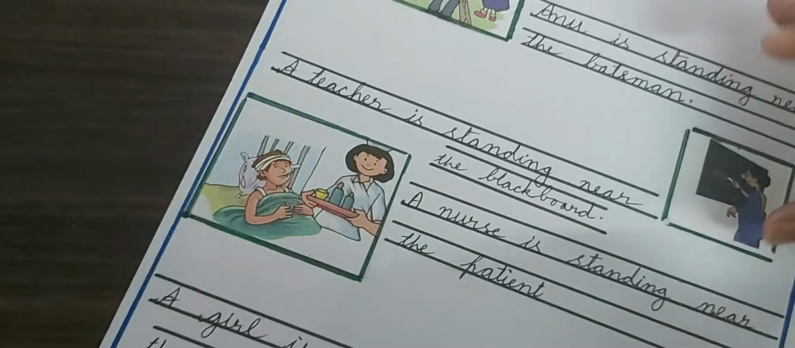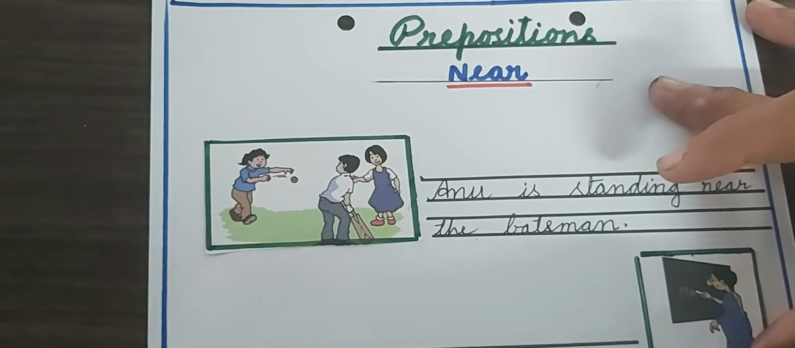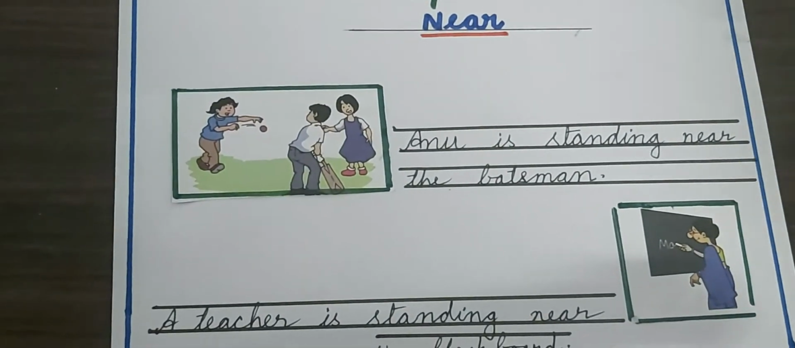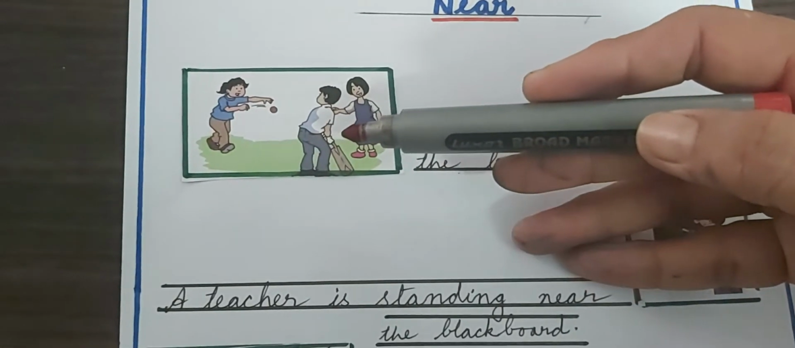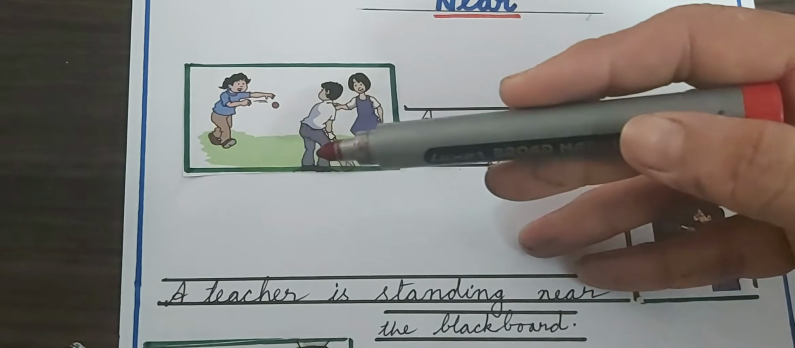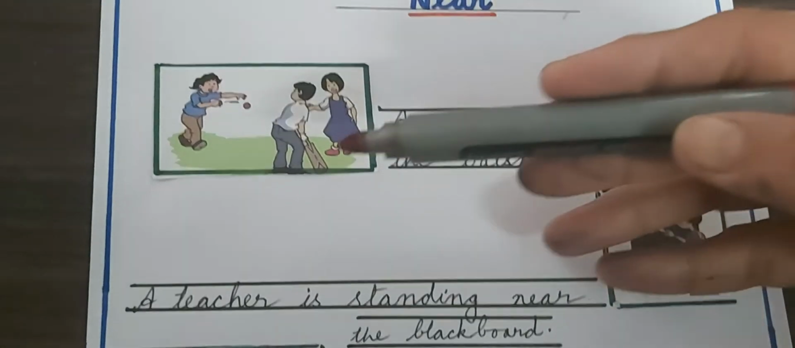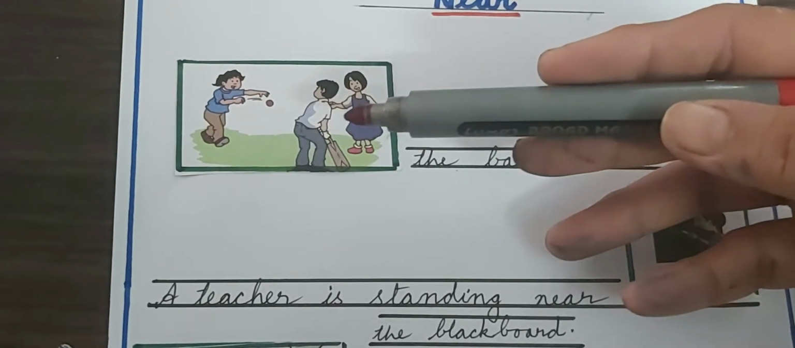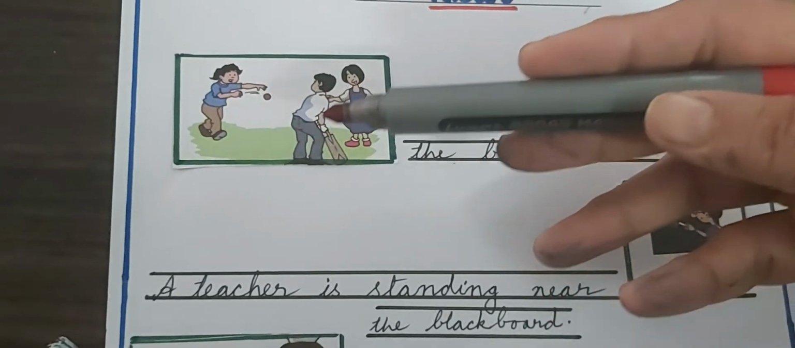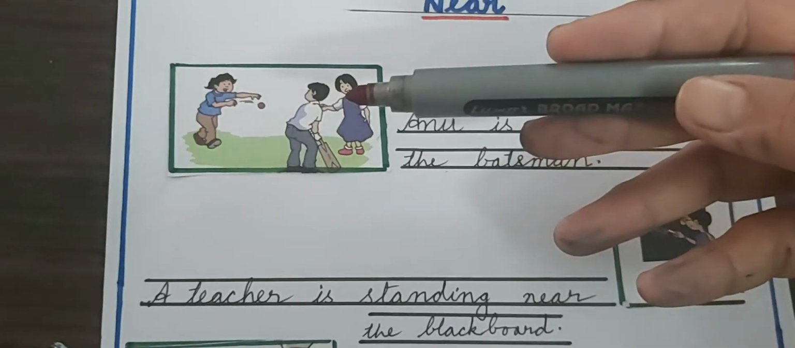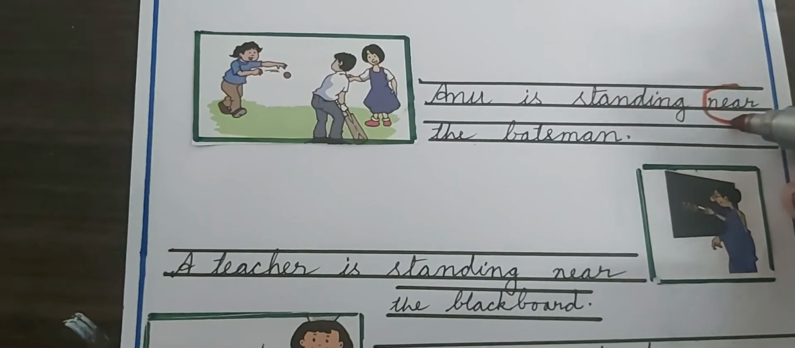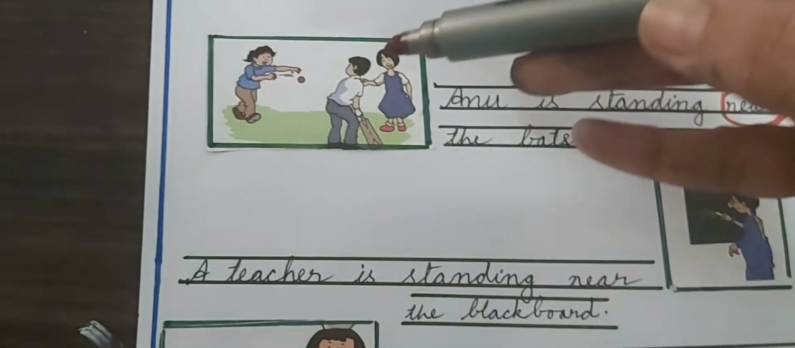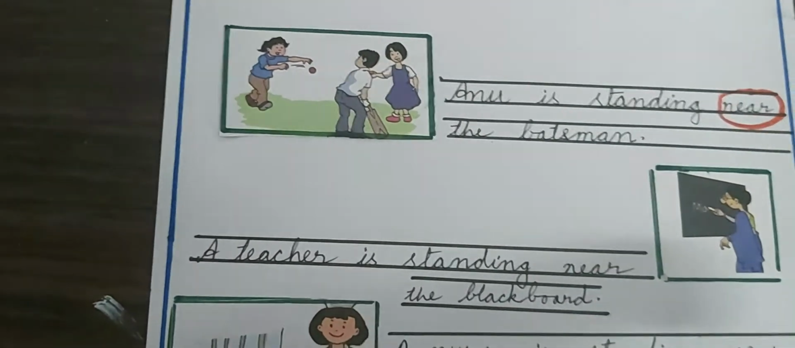Now we will study the next preposition, near. Three children are playing, you can see in the picture. Anu is standing near the batsman. So Anu and batsman, there are two people, and this word near, this preposition, is showing the relation between Anu and batsman.